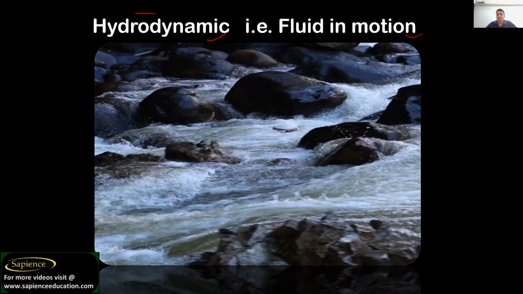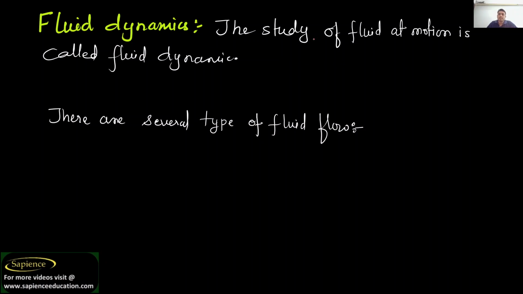Okay. Now, what is fluid dynamics? The study of a fluid in motion is known as fluid dynamics. Fluid statics is the study of fluid at rest. But now I am discussing fluid dynamics. So there are several types of fluid flow. Fluid may be very smooth, it may be turbulent, it may be unsteady, it may be steady. So what types do we need to study?